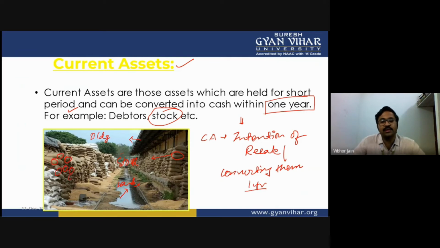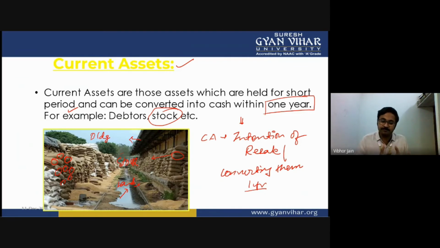So just assume and tell me, if you are the businessman, what are you going to think? I've purchased 100 ton of food grains, and I'm not going to sell them for 1 year, I'm going to sell them after 5 years. Is this how you think? No. Whenever you purchase a stock, what is your first objective? Your objective is that I want to convert this stock into cash as soon as possible.